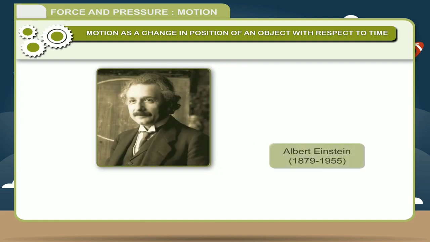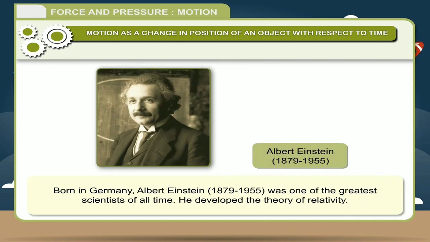The scientist Albert Einstein was born in Germany and he was one of the greatest scientists of all time. He developed the theory of relativity.